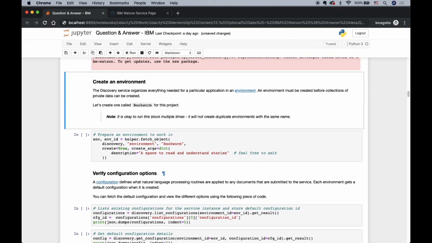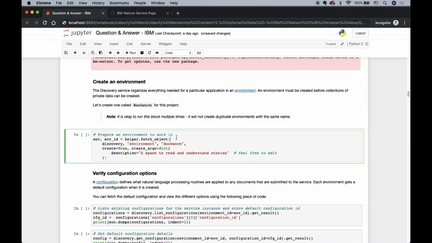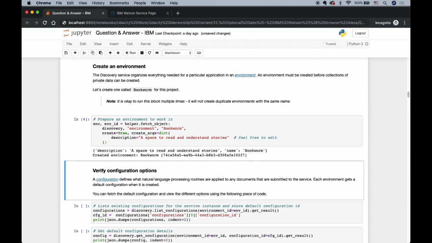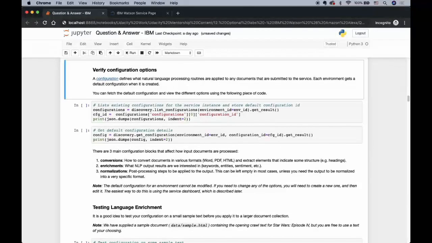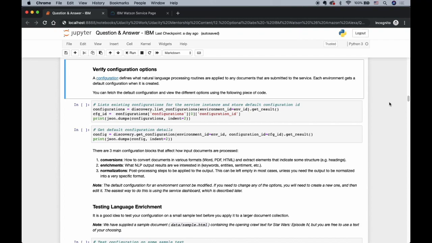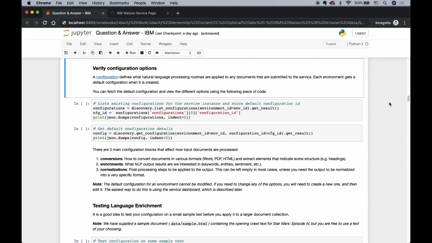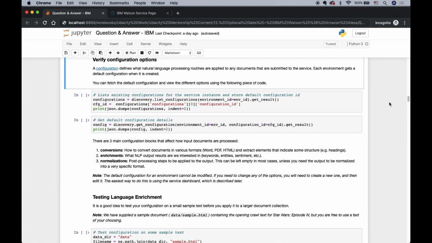After this, let's create an environment in our Discovery service, and you can do it by running this cell. Okay, now we have created an environment. When you build your environment, you are going to get three default configurations.